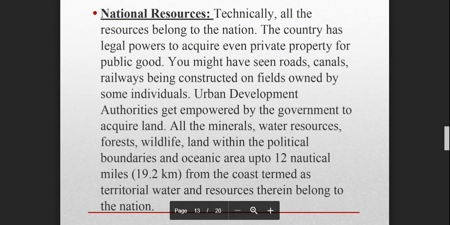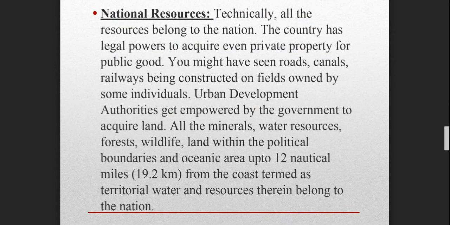Now we talk about national resources. That's very important to understand, what is a national resource and what is an international resource. Technically, all the resources which are present in the geographical area of a country are known as national resources. The country has legal powers to acquire them, even private property, for the public good. That means if we are owning a property, our country can own that also in order to use it for the people or the public welfare, right?